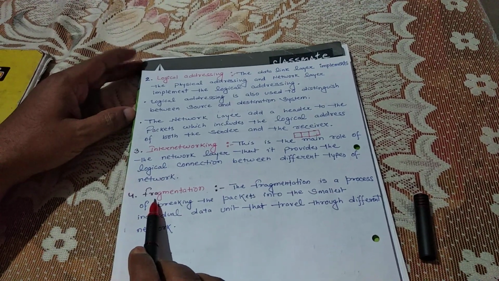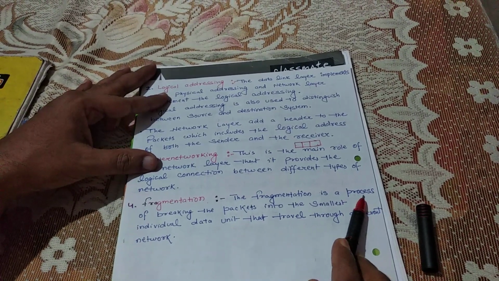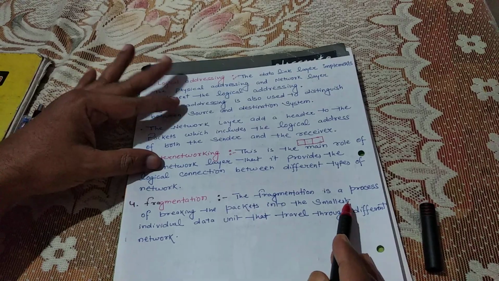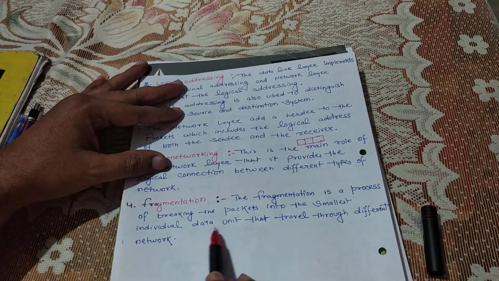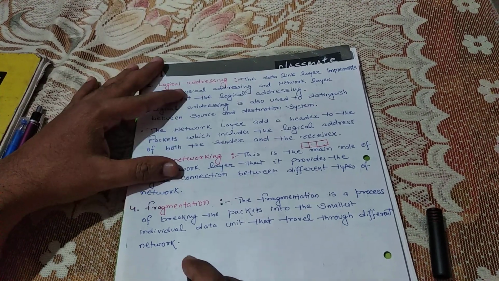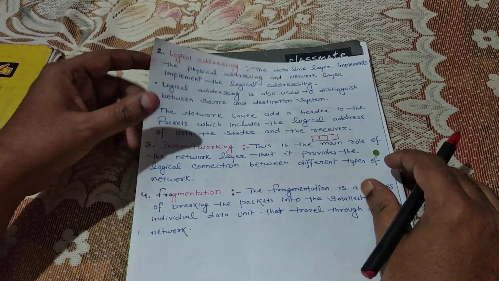And the fourth one is fragmentation. Fragmentation is a process of breaking the packets into the smallest individual data units that travel through the different networks. Okay, so these are all about the network layer.